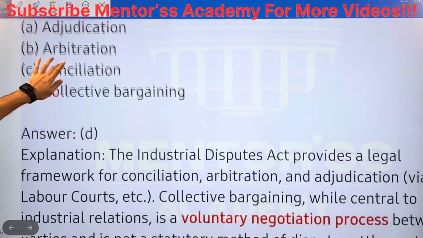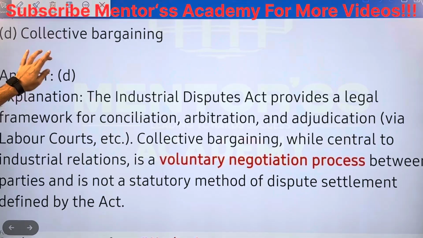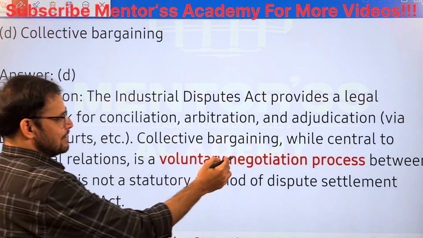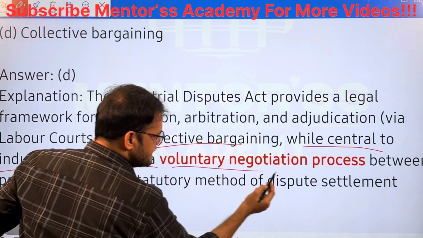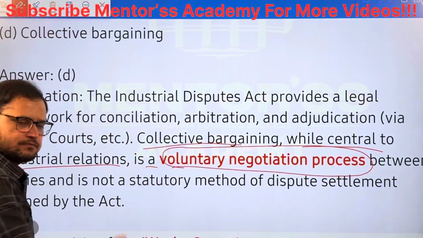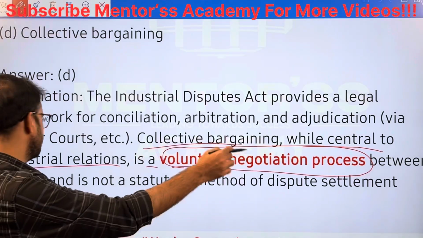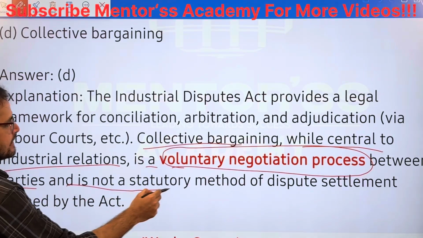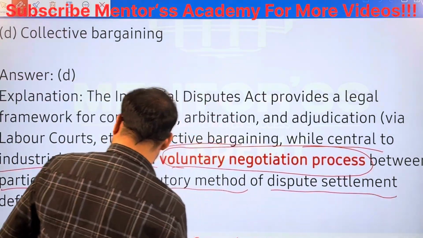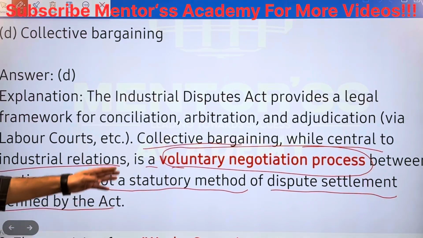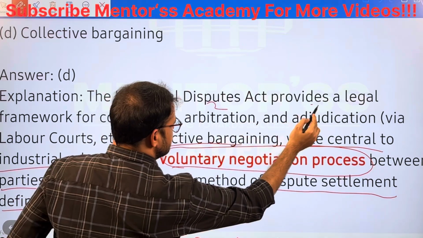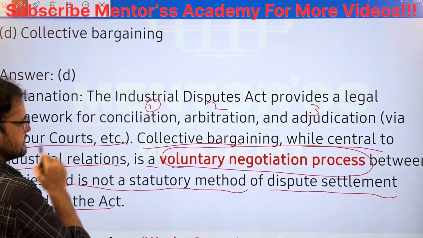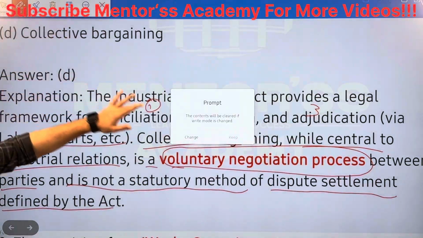Chalo, next. What is collective bargaining? While central to industrial relations, collective bargaining is a voluntary negotiation process. It comes voluntarily between parties and is not a statutory method of dispute settlement defined by the Act. The Act defined only these methods: conciliation, arbitration, adjudication via labor courts, etc. Collective bargaining is not the case.